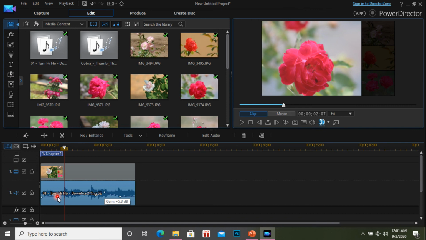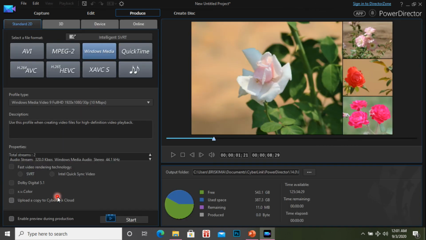After finishing your work, you select Produce, which is like save. Here it has two options. If you do File, Save As, you can save your file as a project file. A project file means you can edit it anytime. If you produce your file as a video file, then you can play that video file on a mobile, your TV, or somewhere else.